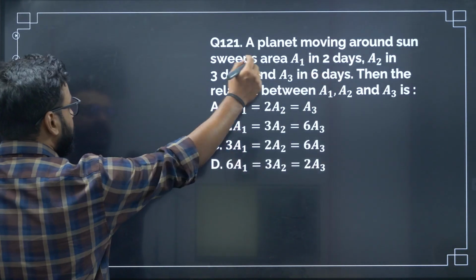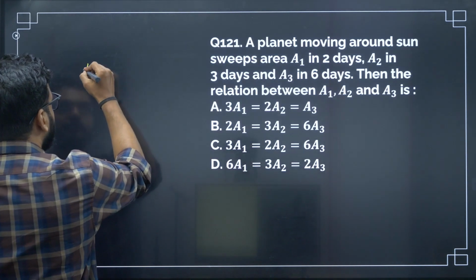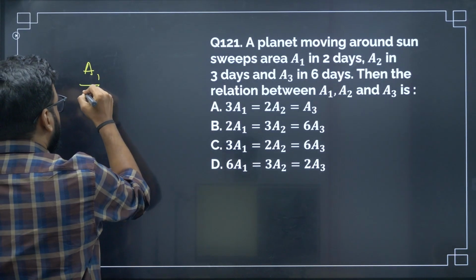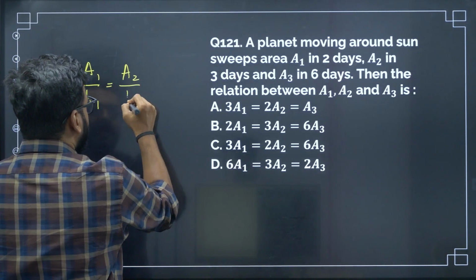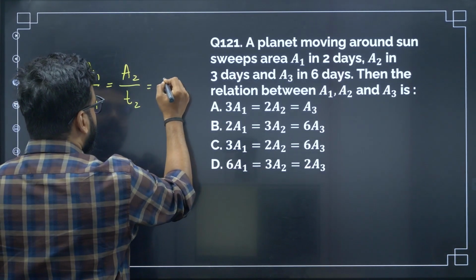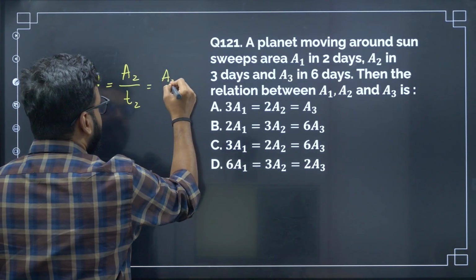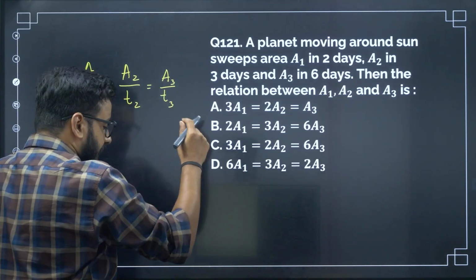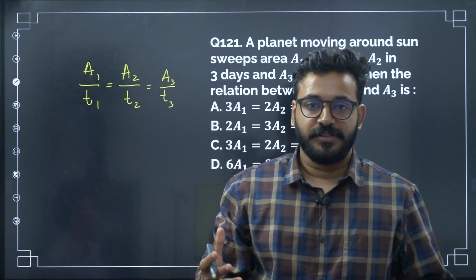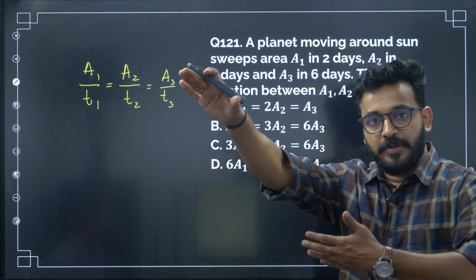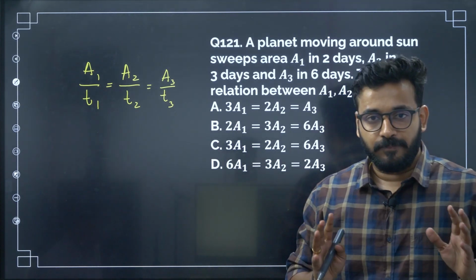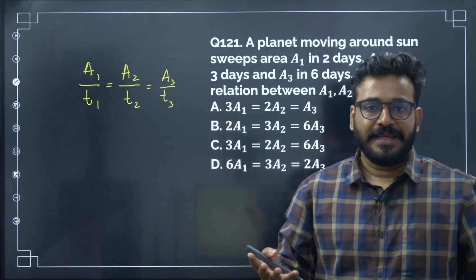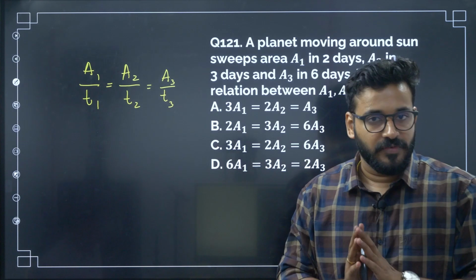For example, the area covered A1 in time t1 is equal to the area covered A2 in time t2, which is equal to the area covered A3 in time t3. So the rate at which the area is swept by a planet is equal at any given interval, at any given point. So you have different areas covered in different times, but the rate is always the same.